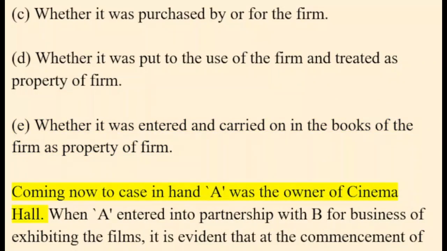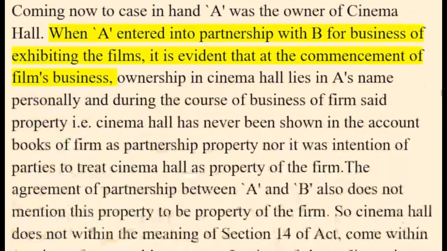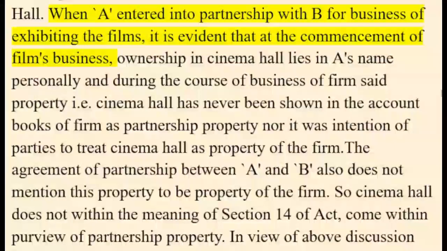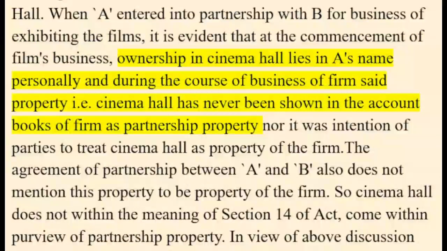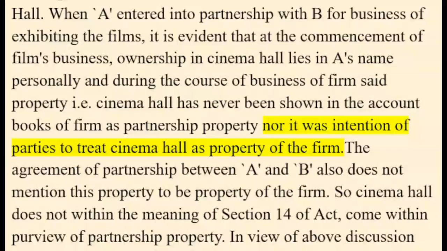Coming now to the case in hand. A was the owner of the cinema hall. When A entered into partnership with B for the business of exhibiting films, it is evident that at the commencement of the films business, ownership in the cinema hall lay in his name personally, and during the course of the business of the firm, the said property, i.e. the cinema hall, has never been shown in the account books of the firm as partnership property. Nor was it the intention of the parties to treat the cinema hall as property of the firm.